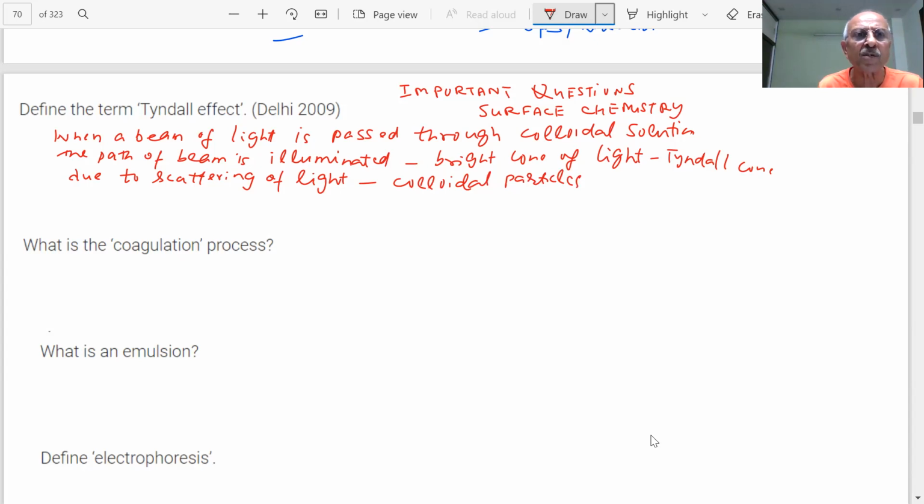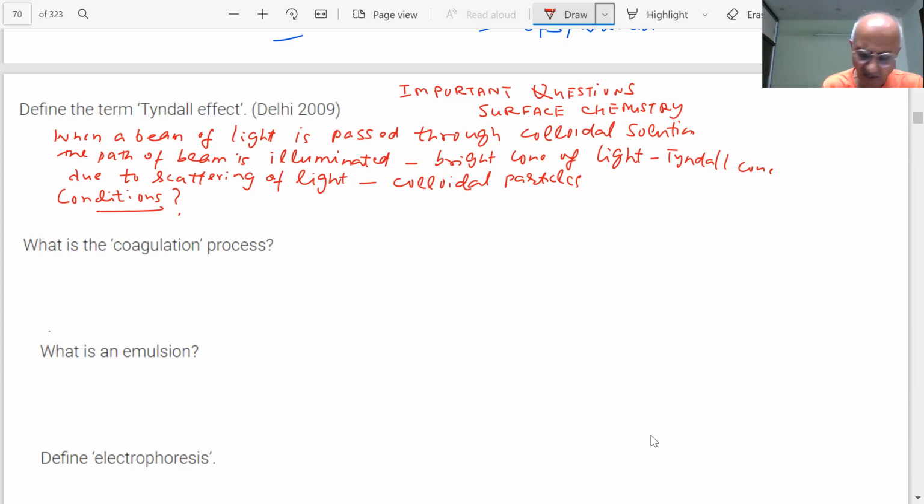What are the conditions, students, to observe the Tyndall effect? This question has also been given in the CBSE. You have one to two minutes to give the answer, students. We are revising, we are giving different types of questions, and showing how questions are framed in the exam.